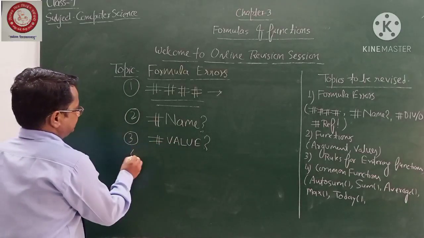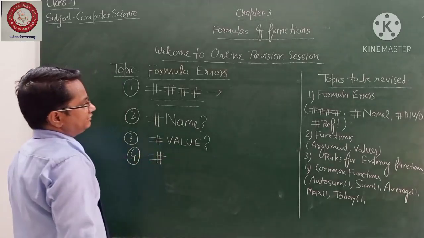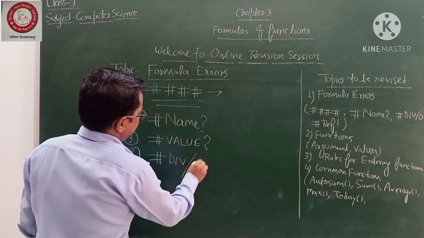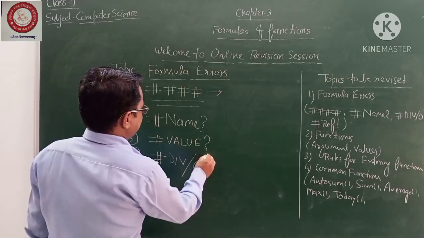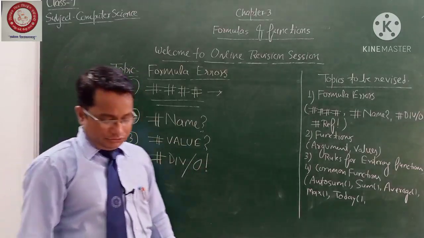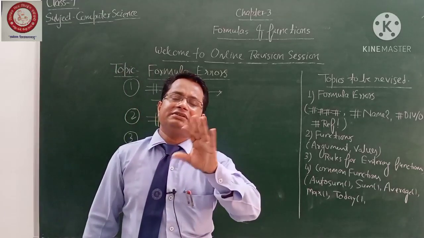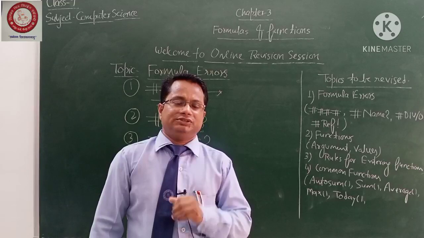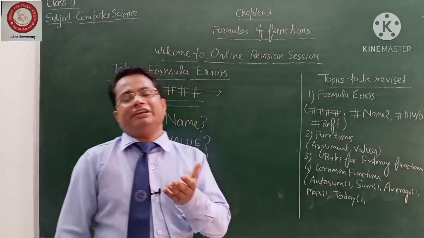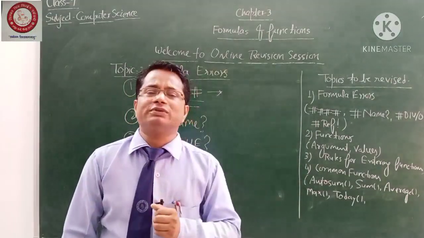Next, hash div slash 0 and then exclamatory sign. Students, this error is related to maths. Suppose I have given one number and I have told you to divide this number by 0. Is the division possible?